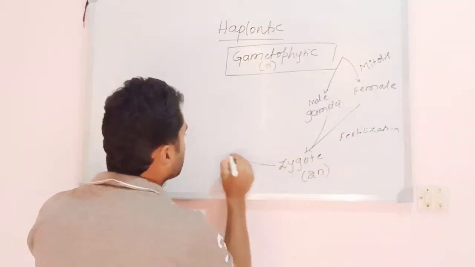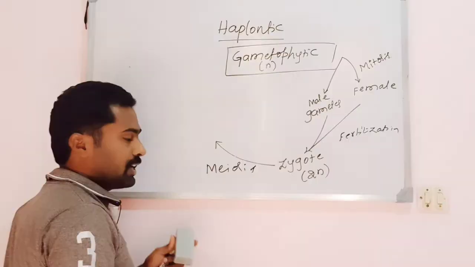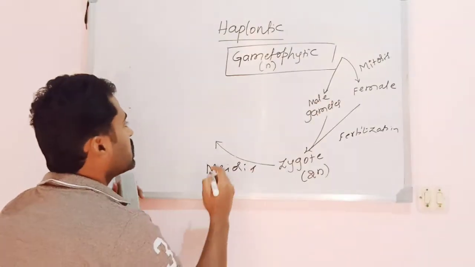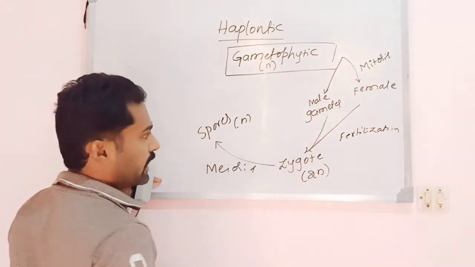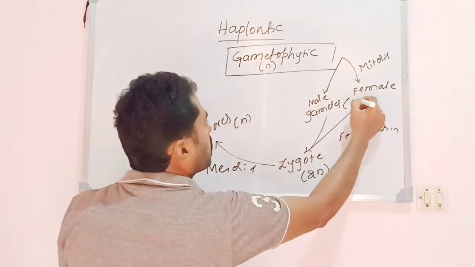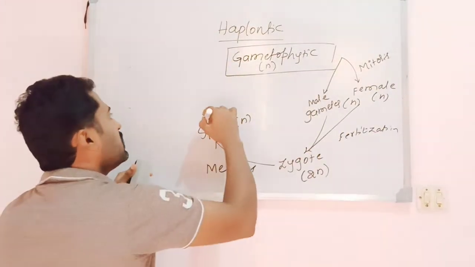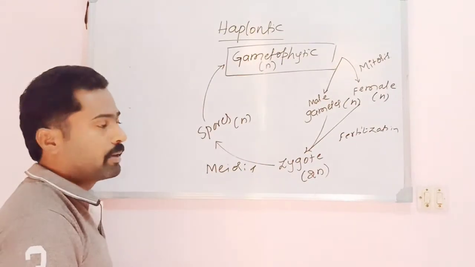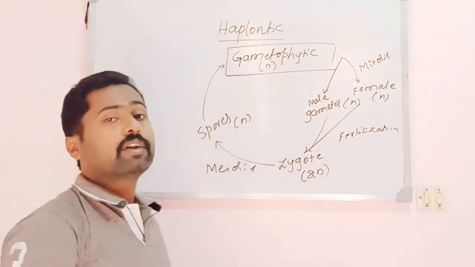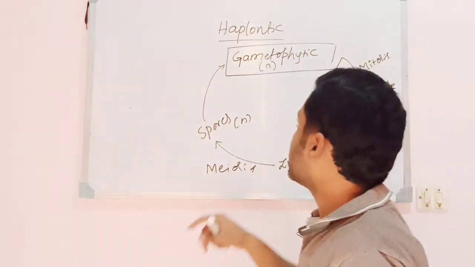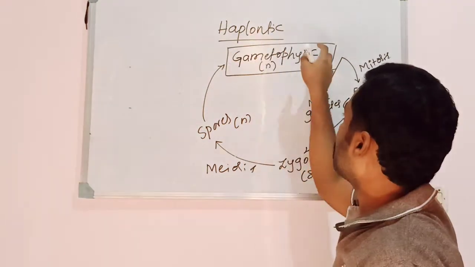This diploid zygote undergoes meiosis. Remember, zygotic meiosis can be seen in most of the algae. It undergoes meiosis and produces spores. The spores are haploid in nature. Even gametes are haploid because they are produced from the haploid plant body by means of mitosis. These spores again produce a haploid gametophytic plant body. As the haploid plant body is dominant here, the life cycle is said to be haplontic.